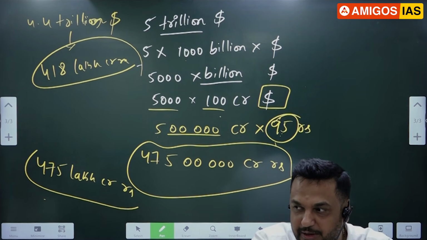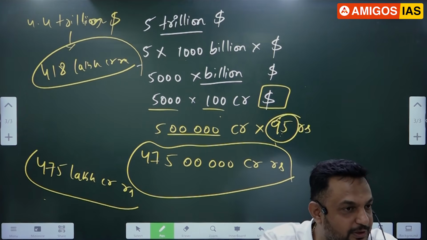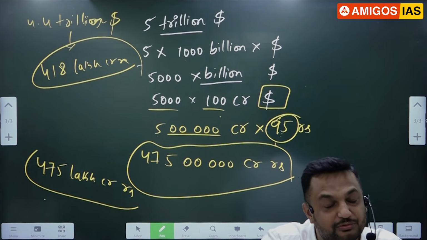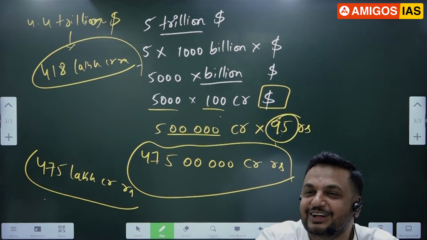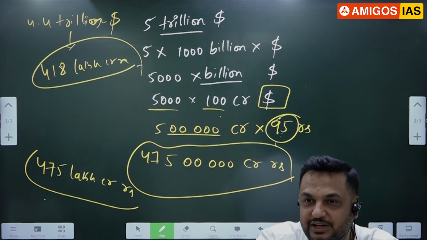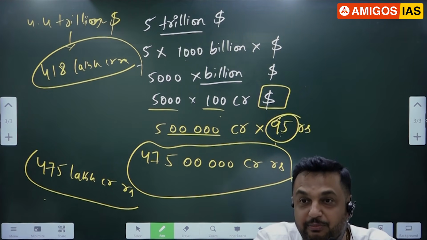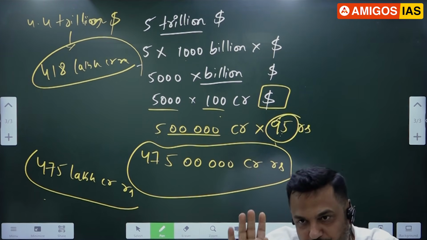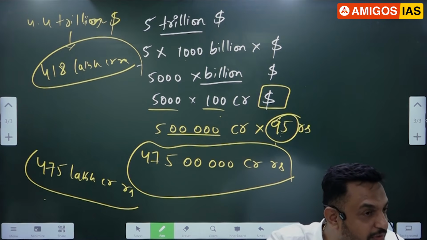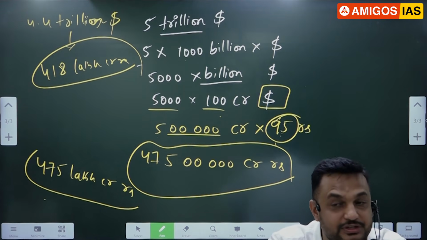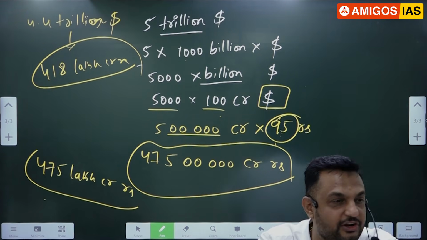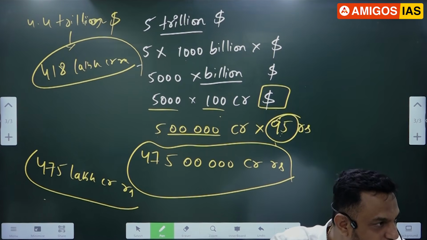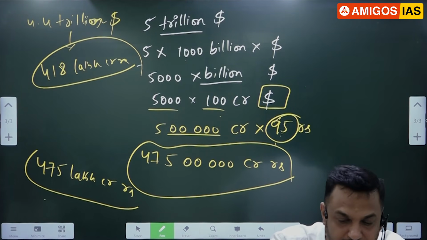Not in terms of per capita income, not in terms of development. Nothing else. GDP. What is GDP? The final value of all the goods and services produced in a country for a particular financial year. That is called GDP. Still, those who are having a problem with respect to accounting of GDP, let me take one simple example, one or two examples, sir.